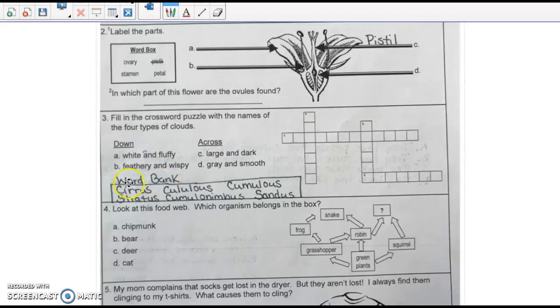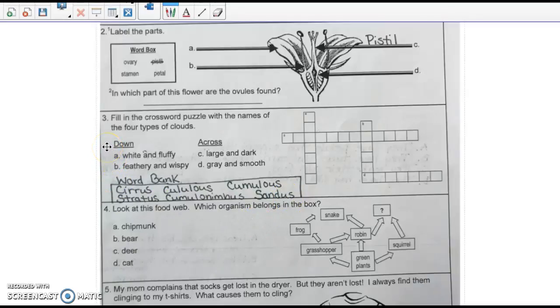Okay, we have a word bank down here. Now I have 2 extra words in here that are not cloud types, so you've got to figure out which ones just to get rid of right away. So I'm going to read them to you, and maybe you can mark out the 2 that don't work. We have cirrus, cumulus, stratus, cumulonimbus, sandus.